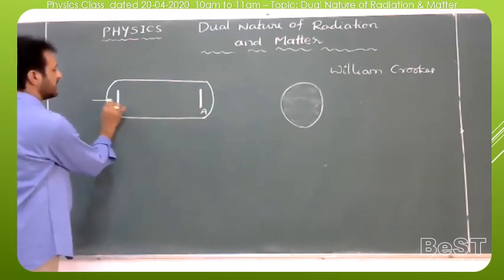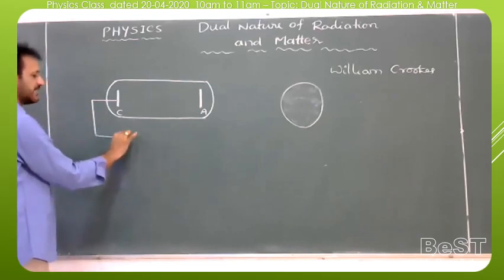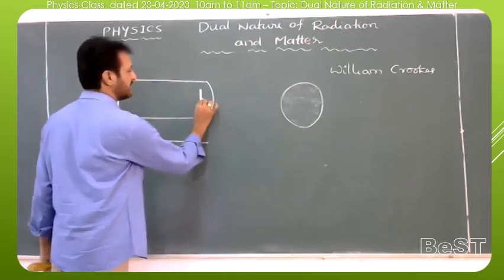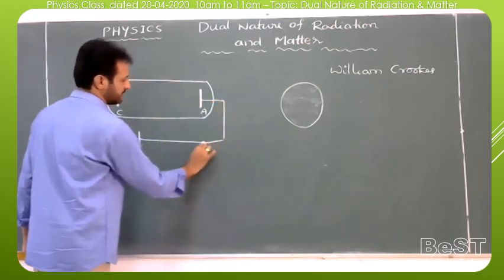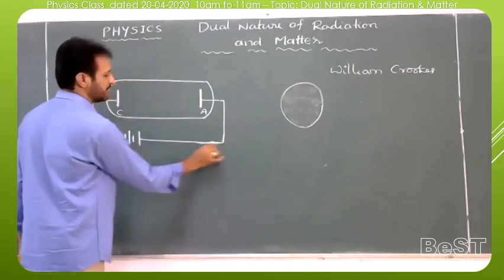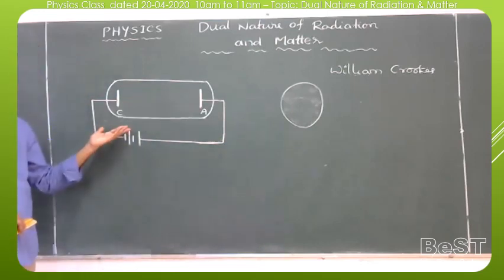Both the cathode and anode are connected to a high tension battery: the cathode to the negative terminal and the anode to the positive terminal. A vacuum pump can also be connected, and by using it we can apply the required pressure. So it is a simple discharge tube.